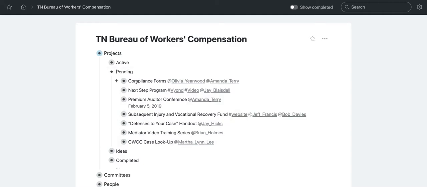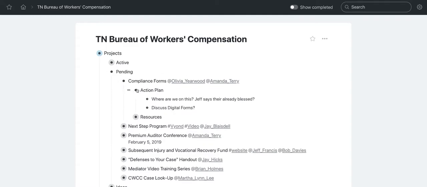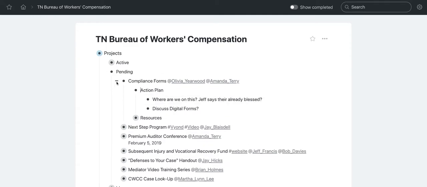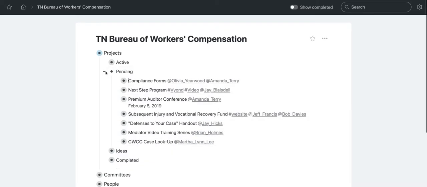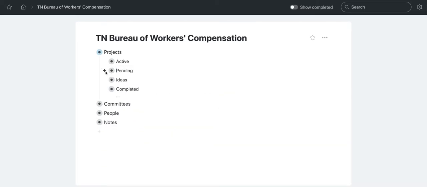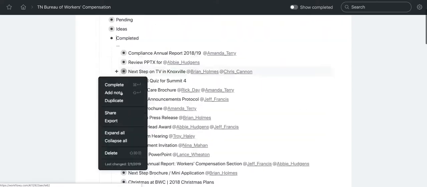This is also a great spot for me to hit them back up and say, oh hey, Olivia, Amanda, how's it going on this? Are you waiting on something from me? I thought I was waiting on something from you. I'll try to put that in an action plan to see what's going on. How can I help you move this on to the next thing? And then I can bring it back to active if need be. The bottom is completed, so that's things that are done, which are nice.